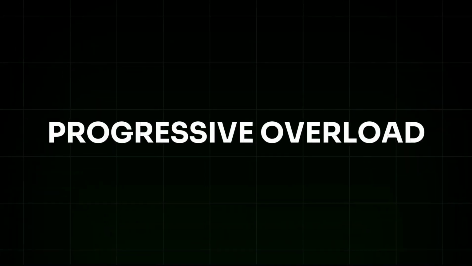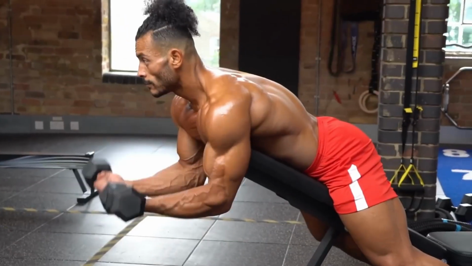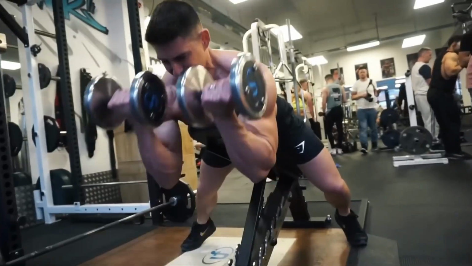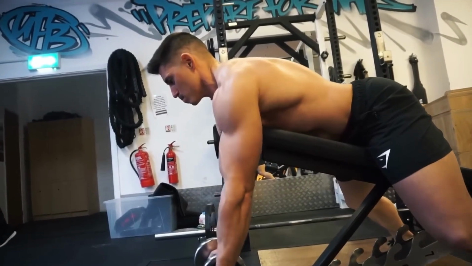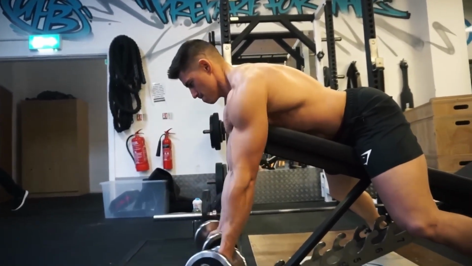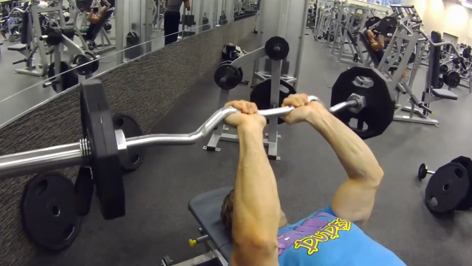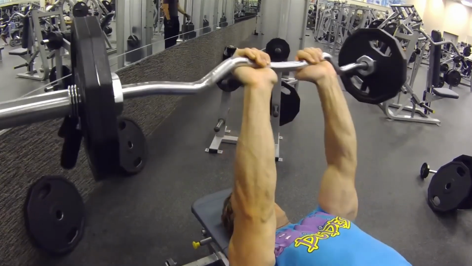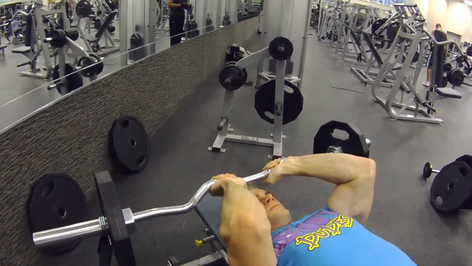Progressive overload. Progressive overload is a key factor in muscle growth, requiring you to consistently increase the demands placed on your muscles. This can be done by gradually increasing the weight, frequency, or intensity of your workouts. For example, if you're currently lifting 50 pounds for a particular exercise, aim to increase the weight, number of repetitions, or sets each week. This consistent challenge forces your muscles to adapt and grow stronger over time.